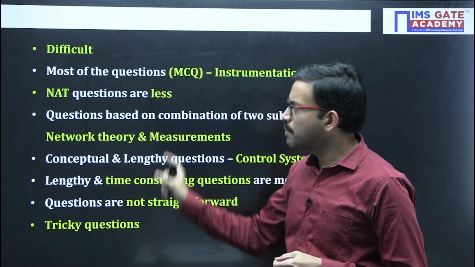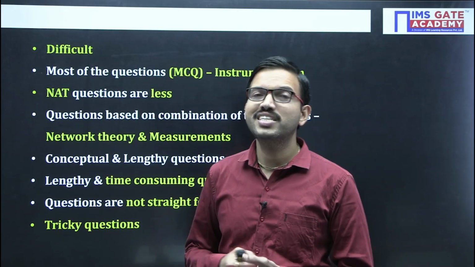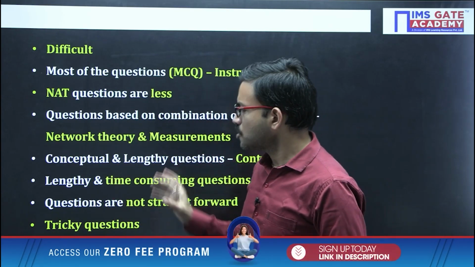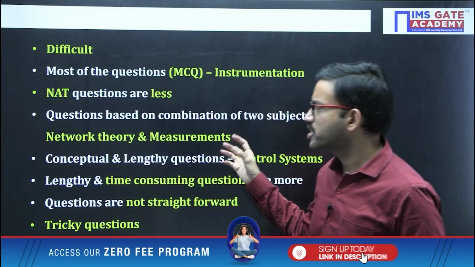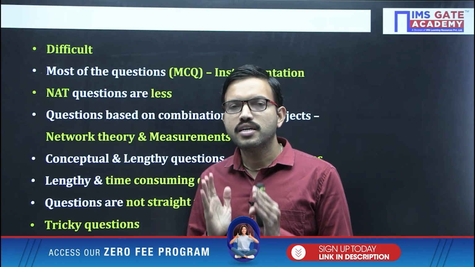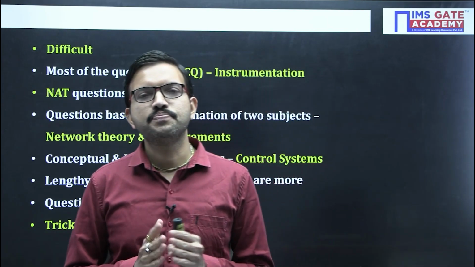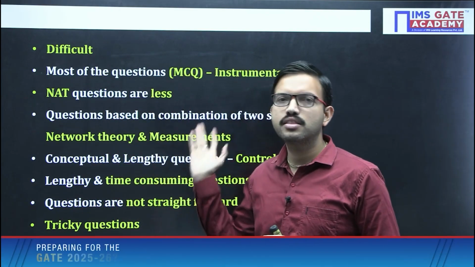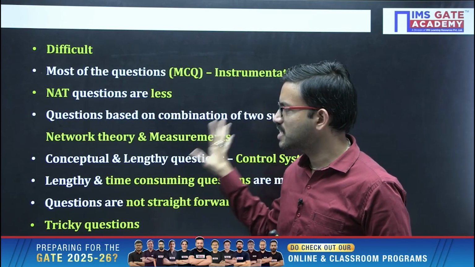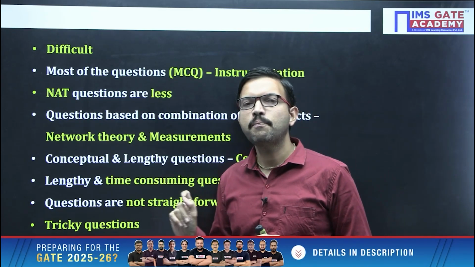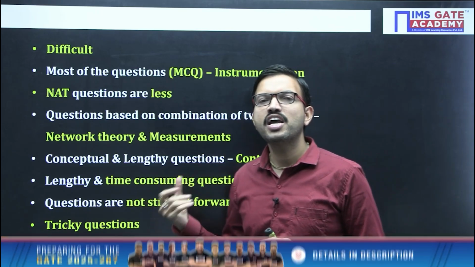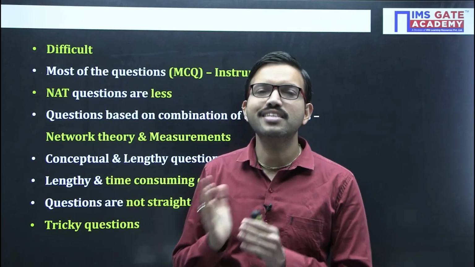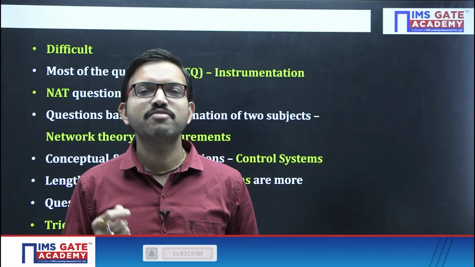So here is one important observation and learning point for the EC students who are going to write the GATE 2025 exam. Whenever you get a tricky or lengthy question while solving, don't try to solve those questions in the first round. Try to solve those questions in the second or third round only. Don't try to solve these kinds of questions in the first round, because you might unnecessarily spend more time, and because of that, even though there are questions in the entire paper that you can easily solve, you couldn't solve them because time was a constraint, right?